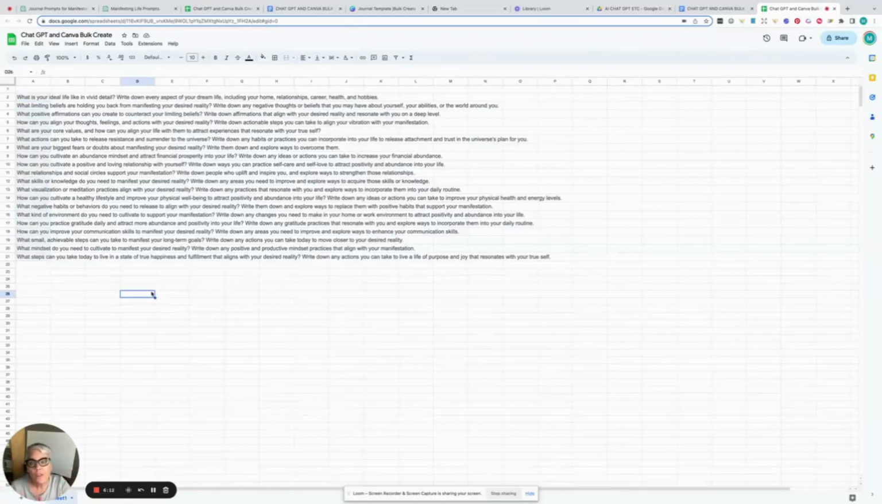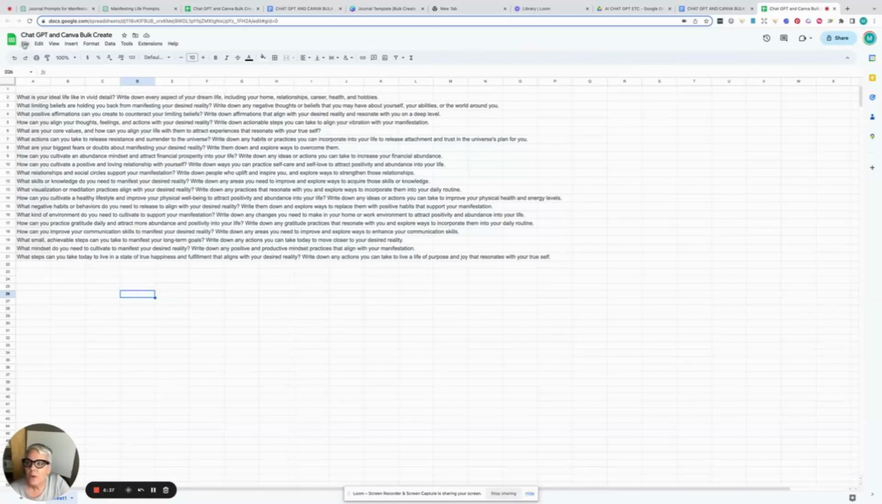Now, for the purposes of what we're going to do, we're going to download this as a comma separated value, or CSV sheet, and save it into our downloads. And that's how we're going to import it into Canva. If you say, Melanie, that's a foreign language to me, a CSV is just a kind of document that Canva will accept in this particular example.